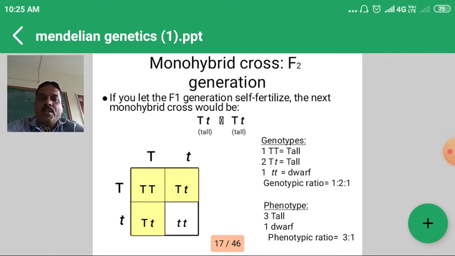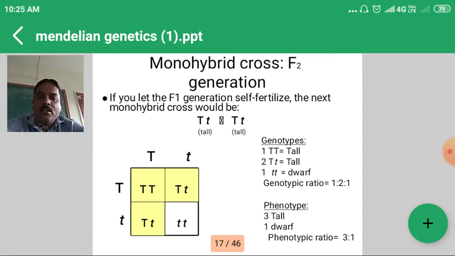In the monohybrid cross, now the F2 generation. In the F1 generation, the tall individual obtained is capital T, small t. This F1 is selfed. Selfed means the same generation crosses with the same, that is F1 crosses with F1, and we obtain the F2 generation. The genotype for F1 is capital T, small t, and the second F1 is capital T, small t.